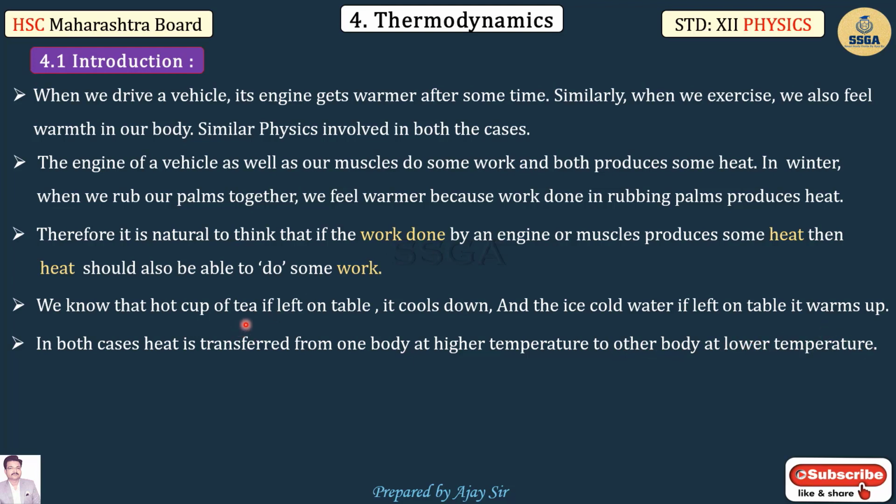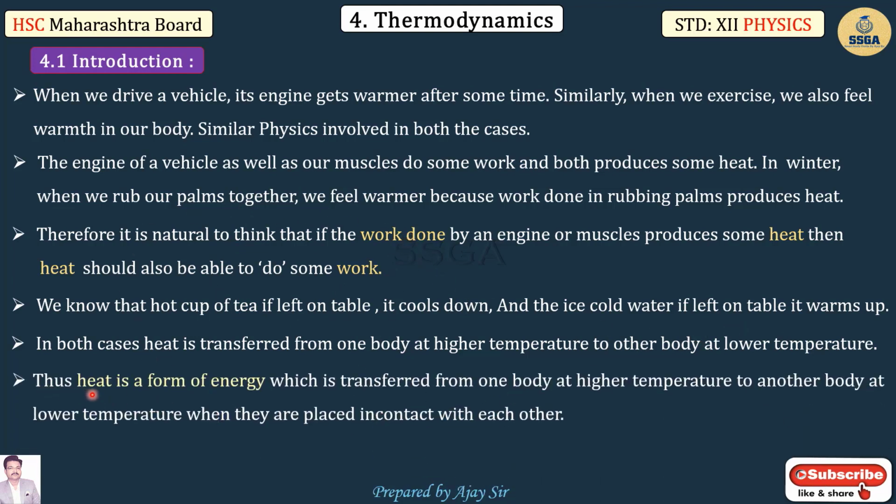In these two examples, there is one body at higher temperature and another body at lower temperature, so there is a transfer of heat from one to the other. Means heat is transferred from hot tea to the surrounding atmosphere.